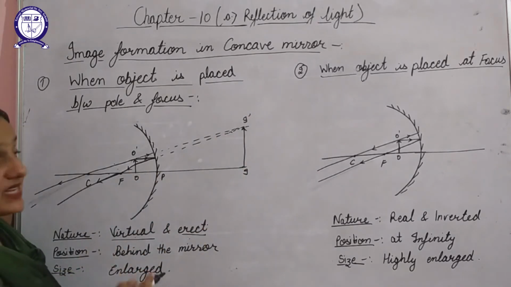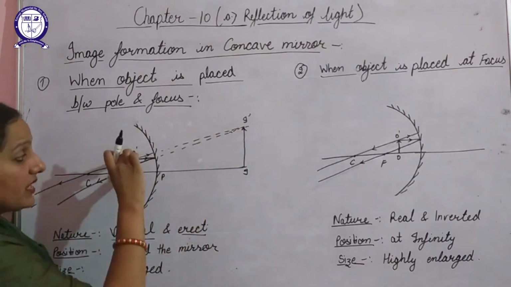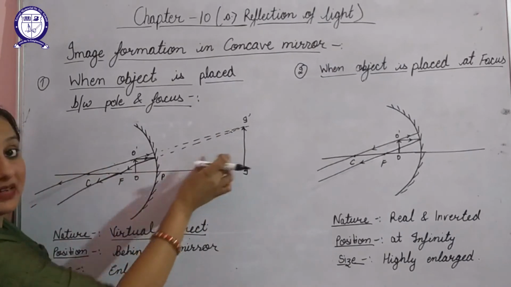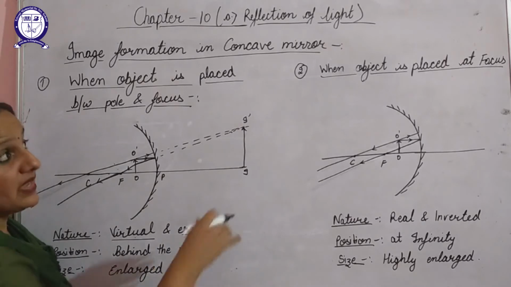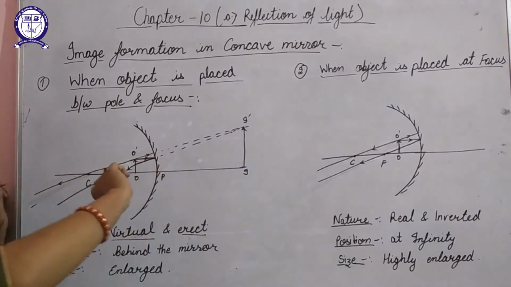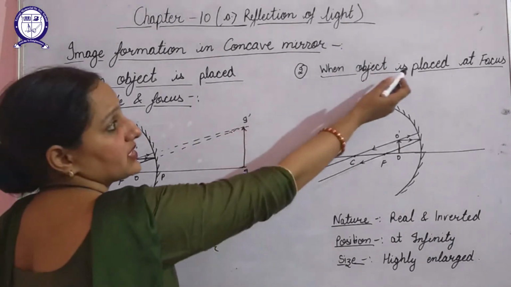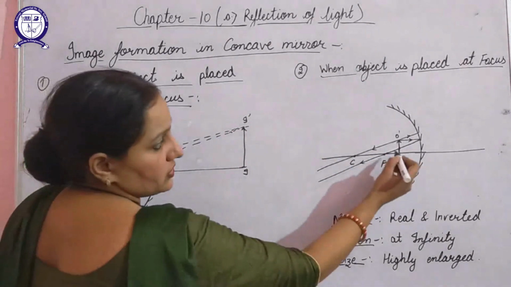Next one, about the size. The size of image in comparison to object is enlarged. So we can say that the size is enlarged or magnified. In the similar way, we can discuss it for second case, when object is placed at focus.